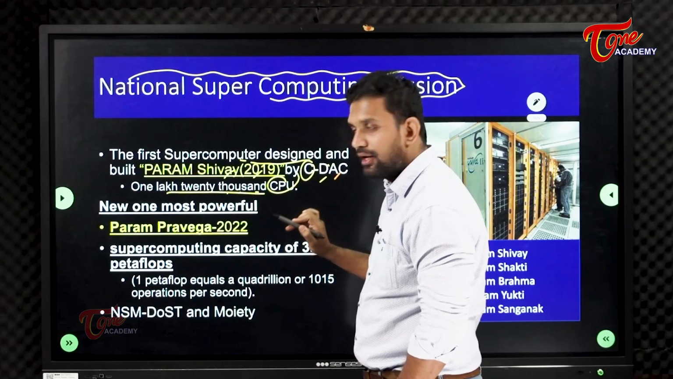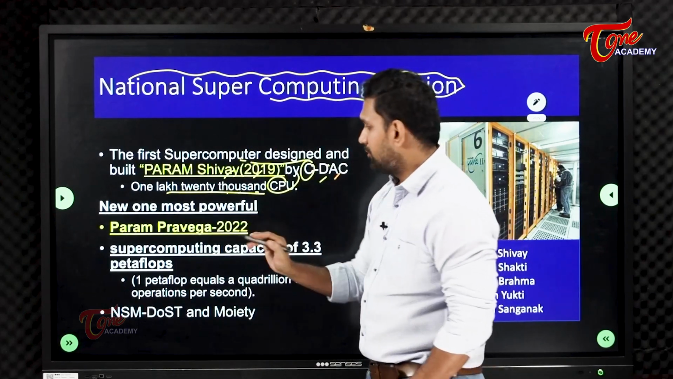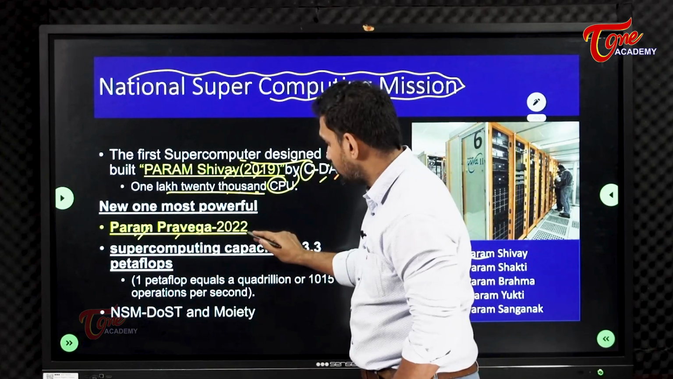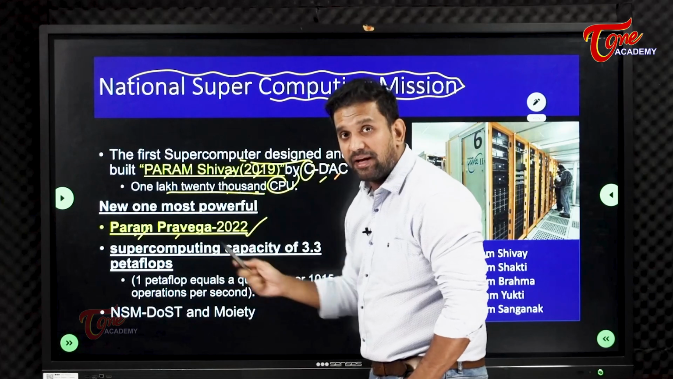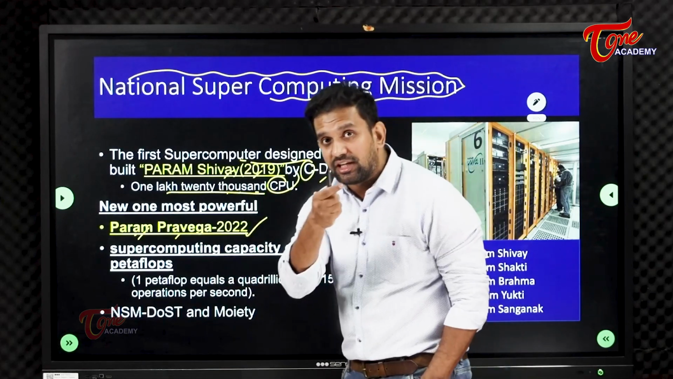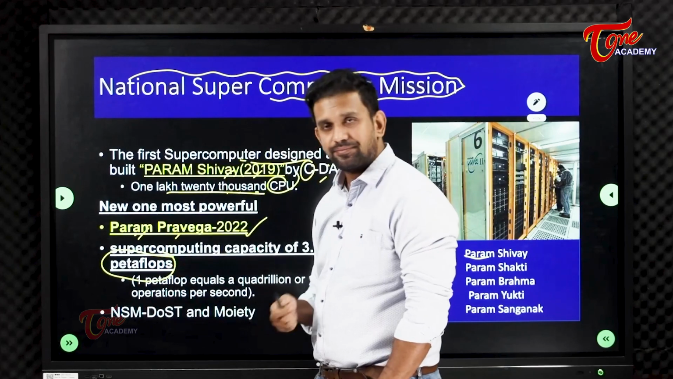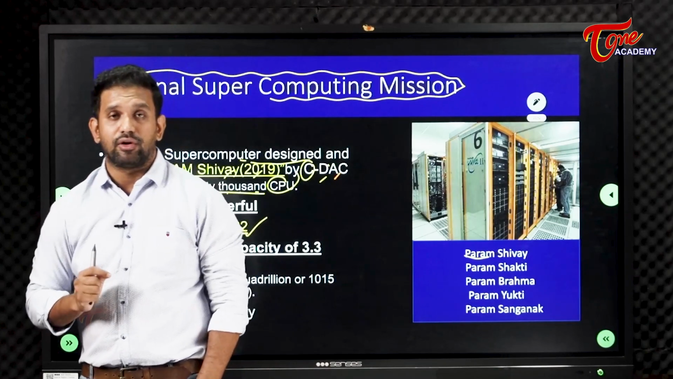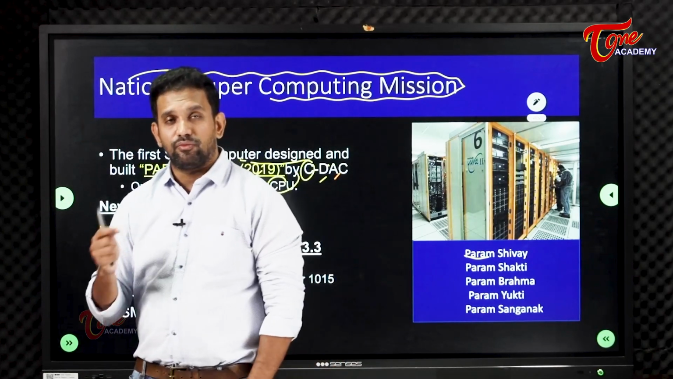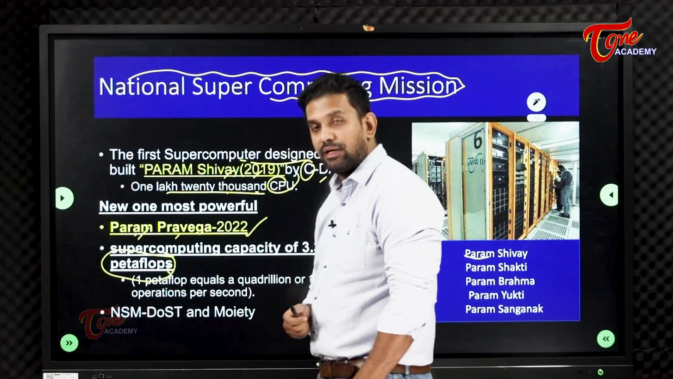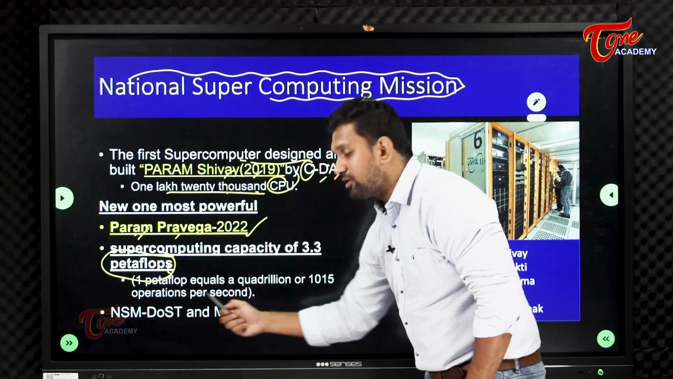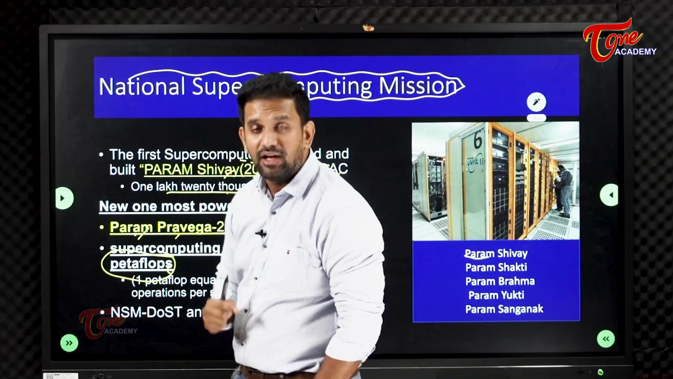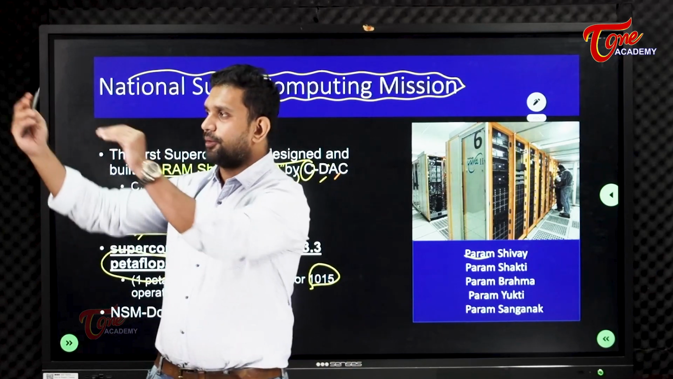1,20,000 CPUs are there. Now we have a better version, recently launched on February 3: Param Pravega, 2022. These supercomputers are generally measured in petaflops. Petaflop is very, very important, remember this point. Supercomputers are generally measured on which one of the following: bytes, kiloflops, petaflops, hectaflops, wattflops? Petaflops, remember this. One petaflop means 10^15 operations it can do per second.